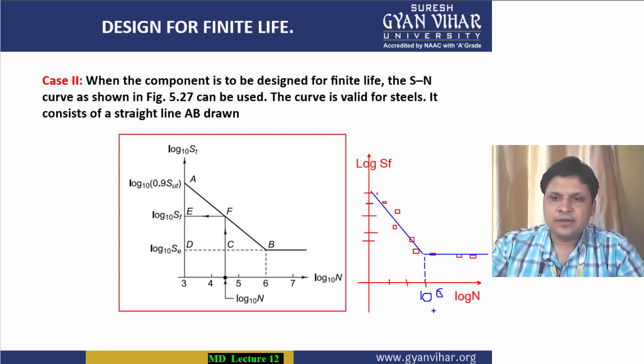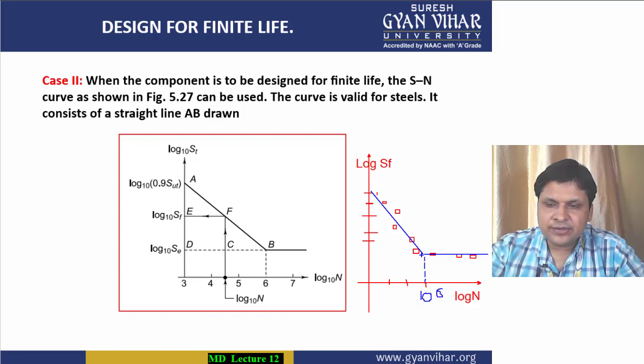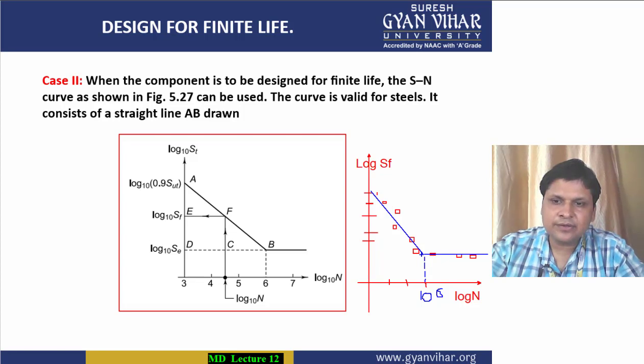Corresponding to this 10 to the power 6 number of cycles, the value of fluctuating stress is known as the endurance limit.